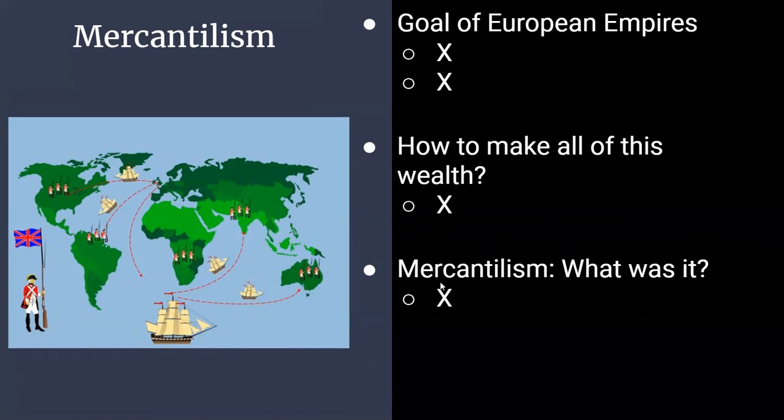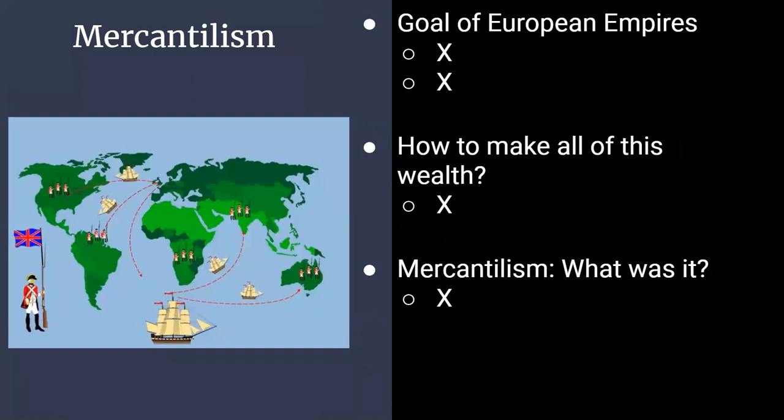So what exactly is mercantilism, and how does this fit into this trade? So mercantilism is the belief that colonies should be strictly controlled for the sole benefit of the European nation. So everywhere you see these British soldiers right here in North America, South America, Europe, Asia, Africa, and Australia, each of those, let's say, represents a colony. So under the view and belief system of mercantilism, any benefit should benefit the European nation. So anything good that comes out of these colonies should strictly benefit the European nation. Anything else doesn't matter.